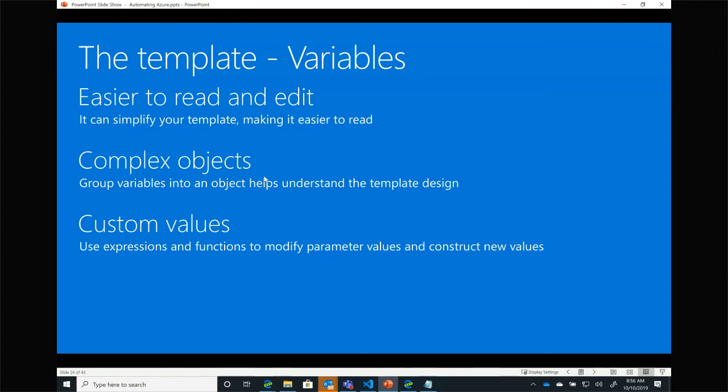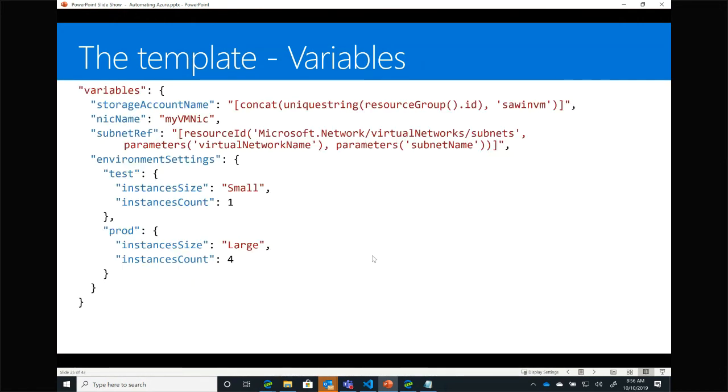We saw that nesting where a resource, i.e. in our example, the SQL Server had other resources nested inside of it. And I'm allowed to set up custom values. We saw that with the variables. So here is some more examples.